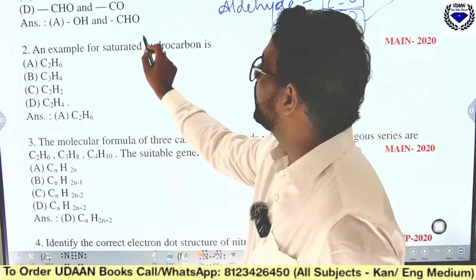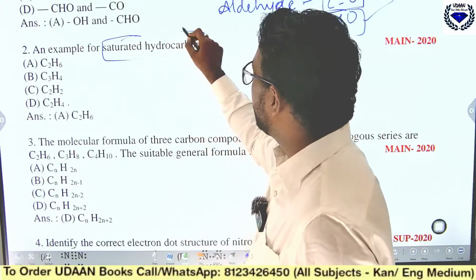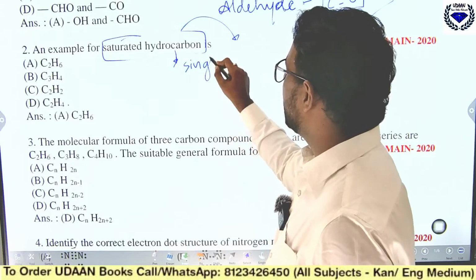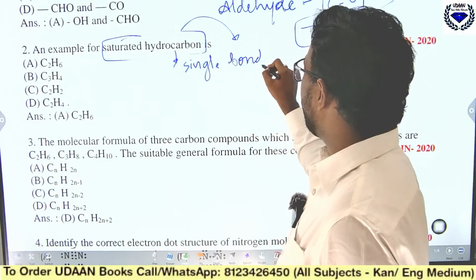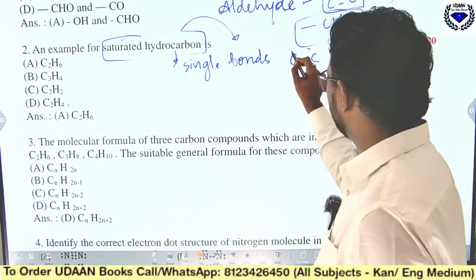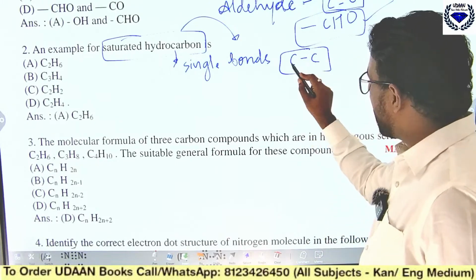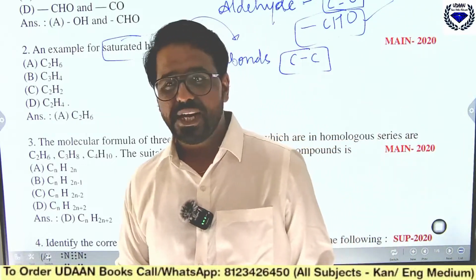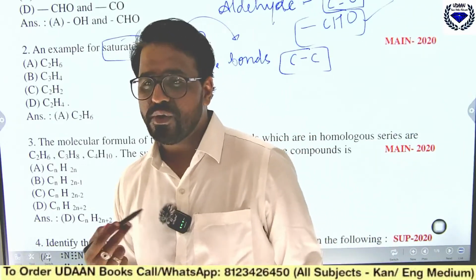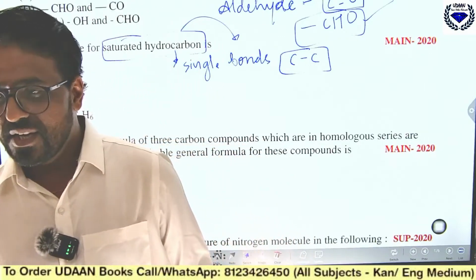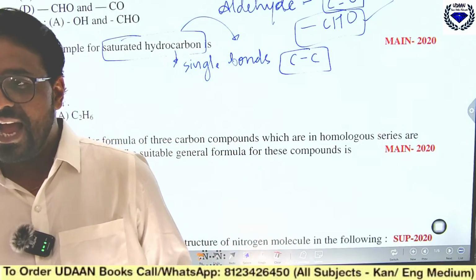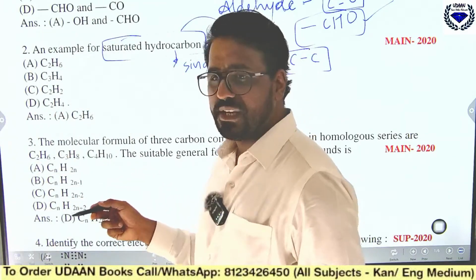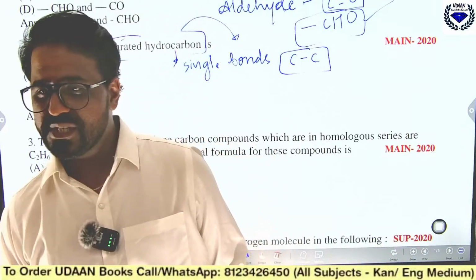See, saturated hydrocarbons means what? Those hydrocarbons which are having single bonds. Just remember, saturated hydrocarbons are those which are having single bonds between the carbon atoms. That means if you are having only a single bond between two carbon atoms, we call it saturated hydrocarbon. Prakash has a message, C2H4, very good. But C2H4 is an alkene.